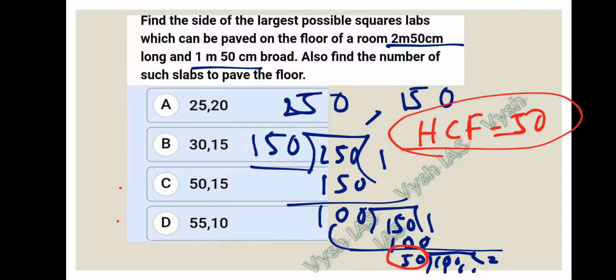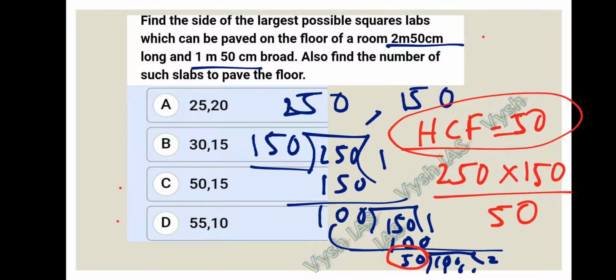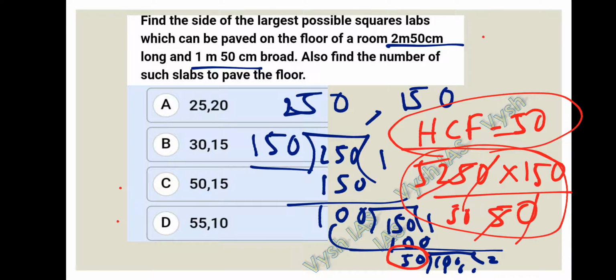We have to find how many slabs, so that we'll get the final answer. So we have to find the slabs by finding the area. The area is nothing but 250 into 150, divided by the area of the square slab, that is 50 into 50. If you calculate this, 5 fives are 25, 15 fives are 75. There will be one more 50 because this is also area. If you calculate this whole sum, we'll get 15. Okay, 15 slabs is the answer. So 50 and 15 is the answer for question number 2.